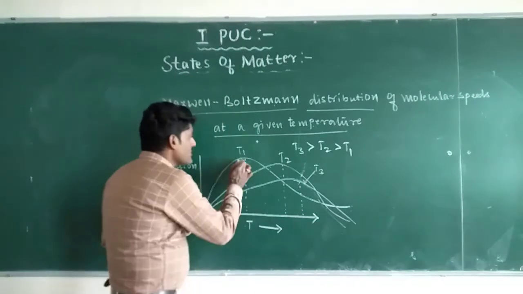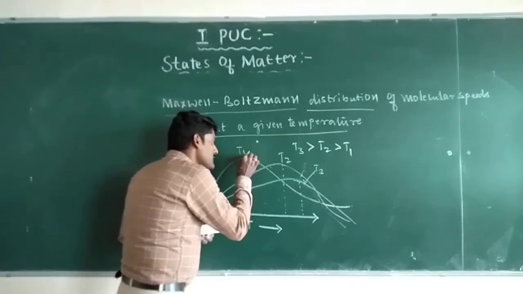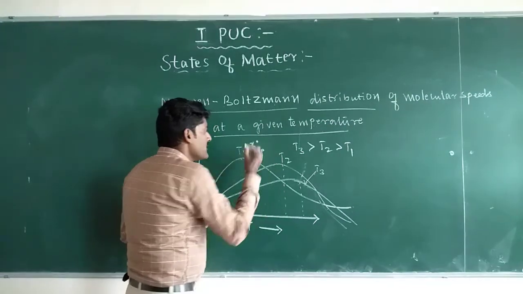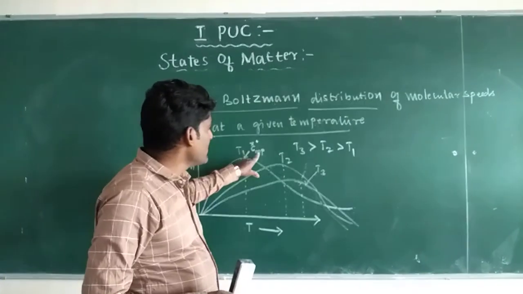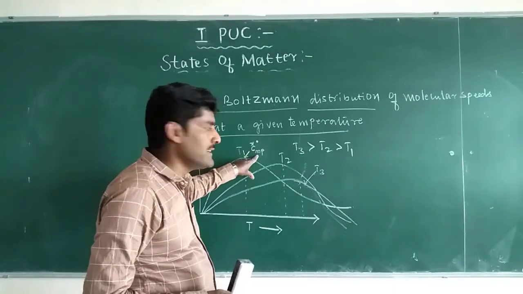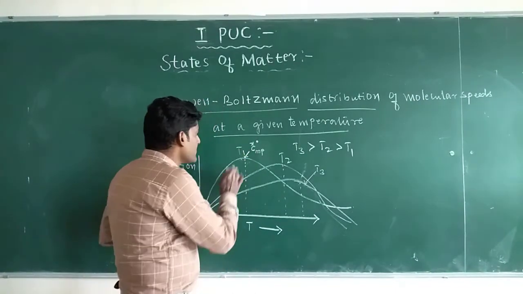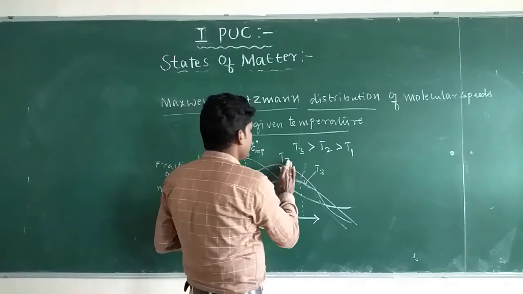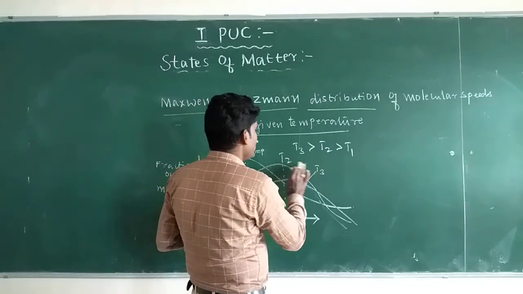So this is C star MP, the most probable velocity, most probable speed at temperature T3. This is T3, then T2, T1.